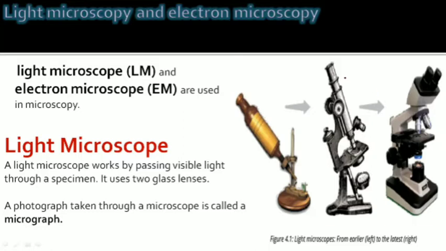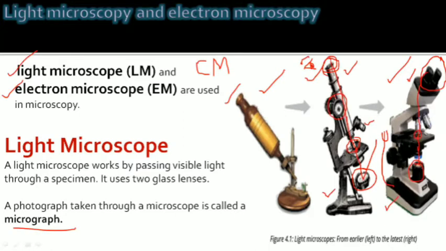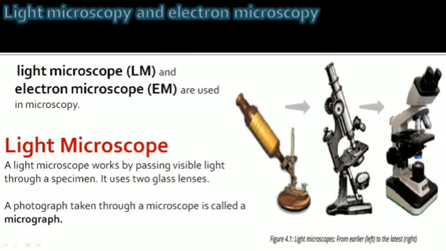You can see this compound microscope in your biology labs also. It has an eyepiece and objective lenses. There are three objective lenses. You can magnify as much as you can, and this is for resolution, to make the image clear.